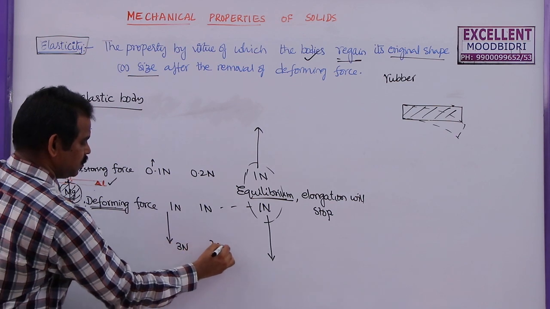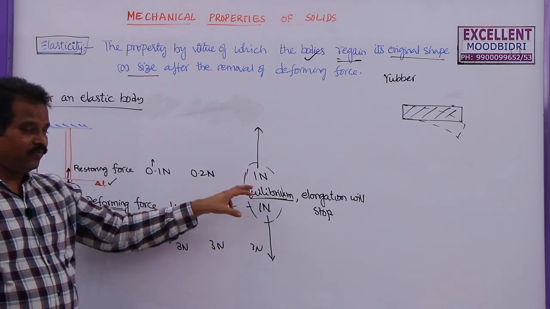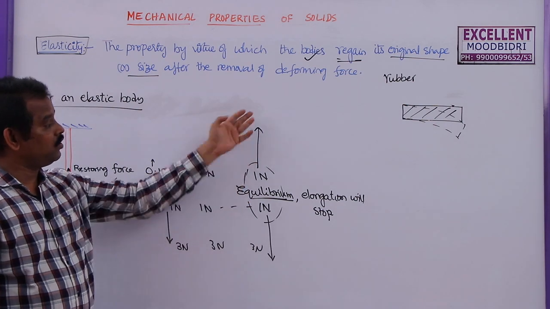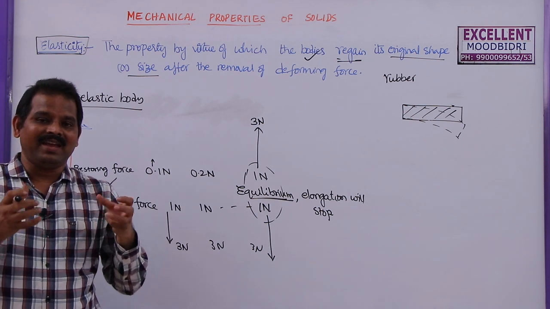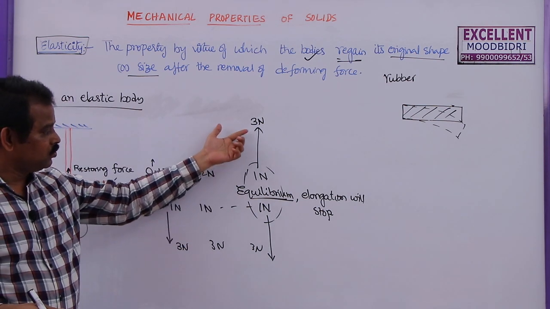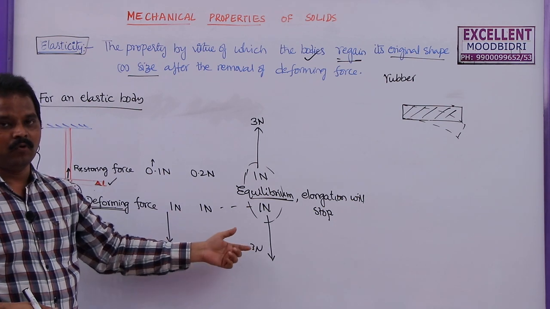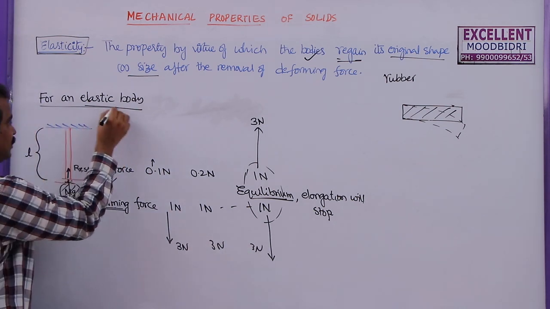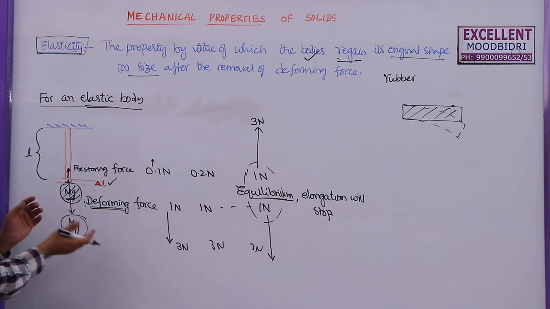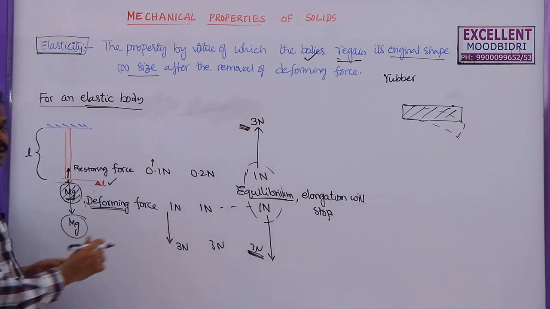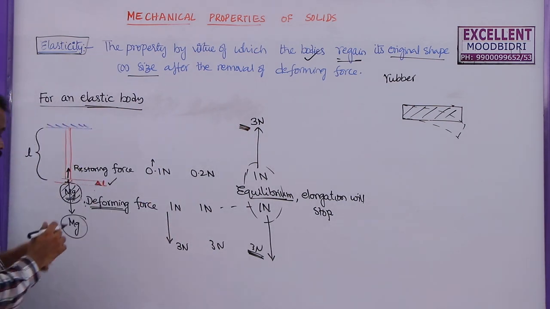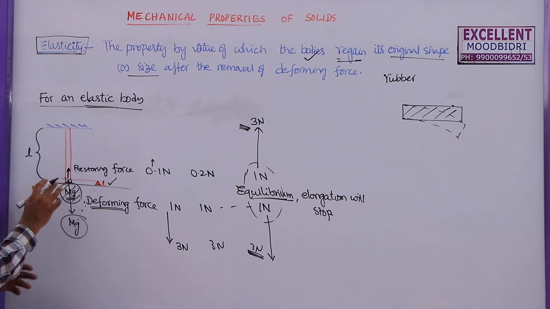That's why if you apply more force here, instead of 1 Newton, let us say 3 Newtons, equilibrium will be reached at the point where the restoring force is also equal to 3 Newtons. Remember students, not all materials can produce a restoring force exactly equal to the deforming force. But generally, for elastic bodies, as we are discussing elastic bodies, the applied deforming force will be equal to the restoring force developed within the body. So when these two forces are equal and opposite, it will reach the equilibrium position and the wire will not elongate beyond that point.